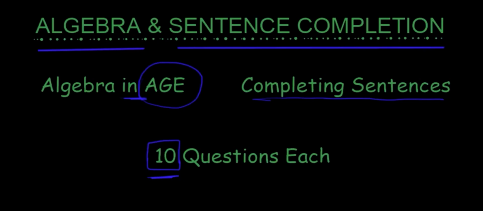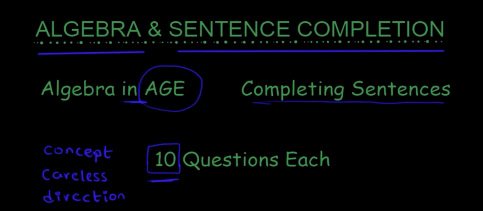If you did not get them right, why did you not get them right? Was it the concept that you did not know, or was it a careless mistake, or did you just not think in that direction? So you want to be focusing more on quality than quantity, and on why you are getting questions wrong, because there might be an underlying cause, and it might not be concept related. Most probably it would not be concept related, because these are questions we've done before in school. Unlike arithmetic and analogies, where arithmetic was done years ago, so the information is rusty, and analogy is not something we usually do at school. So let's start with the algebra questions.